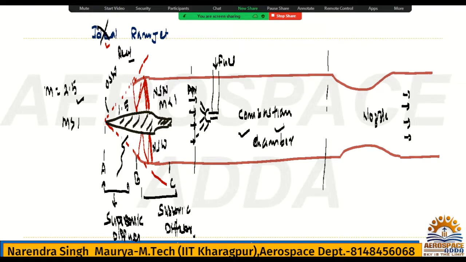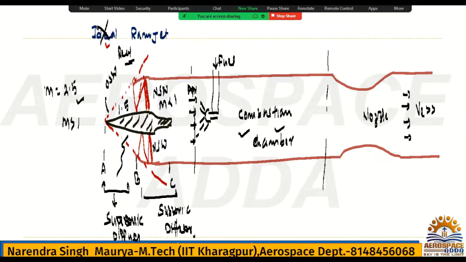That burning will start, and the exit velocity, V exit, will be very high, and that's the reason this ramjet will have a supersonic speed, and this engine will be used for supersonic aircraft. So this is for the real one. Why am I saying this is real? Because I have shown you the shock formation and all. But in your syllabus we have the ideal ramjet.